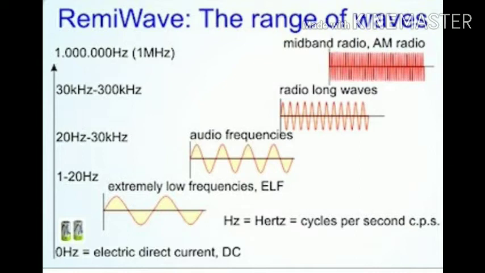The sound of frequency above 20,000 Hz is called ultrasonic, while the sound of frequency below 20 Hz is called infrasonic. Both ultrasonic and infrasonic are inaudible to human beings, but they both travel in the medium with the same speed as that of the audible range.